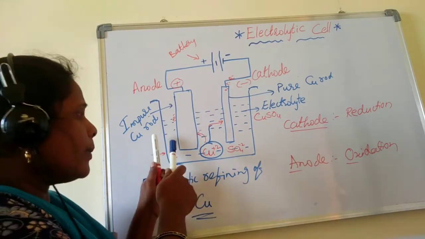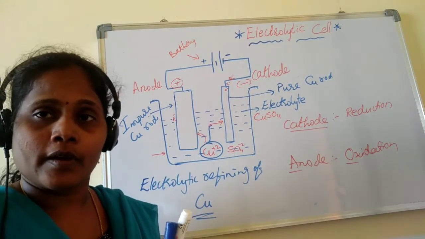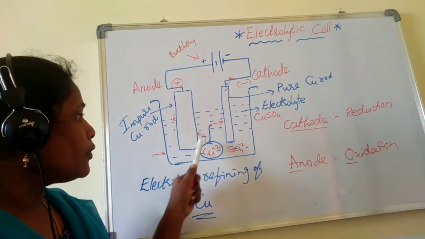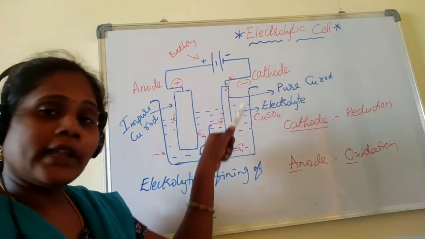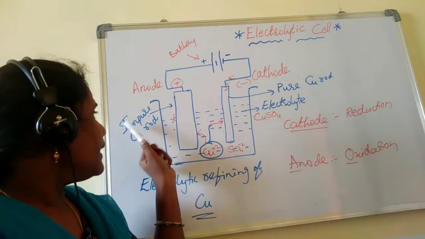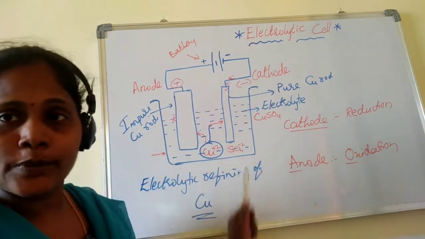So I have copper, but that is in a little impure form. I want to make a pure form of copper. Then I can use this process. So that impure copper rod I will take here as anode and pure copper rod will be taken as your cathode, right? So that my impure copper will be converting into pure copper during this process.